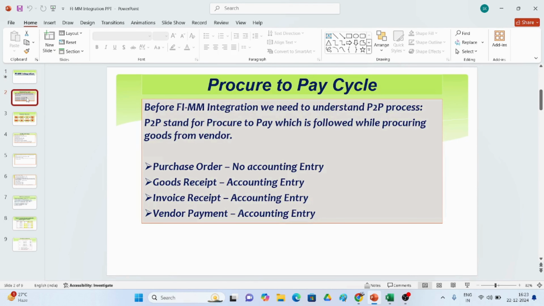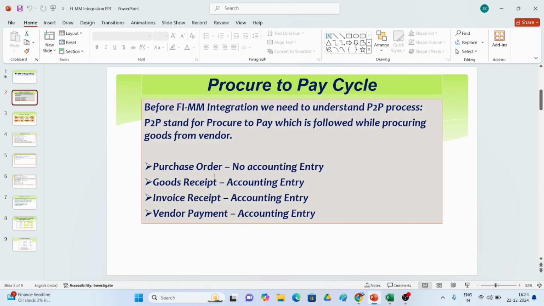Before FIMM integration, we need to understand the procure to pay cycle. The procure to pay process, P2P, stands for procure to pay, which is followed while procuring goods from vendors. Here, first of all, for the purchase order there won't be an accounting entry. Goods received, accounting entry will be there. Invoice received, accounting entry will be there. Vendor payment, accounting entry will be there.